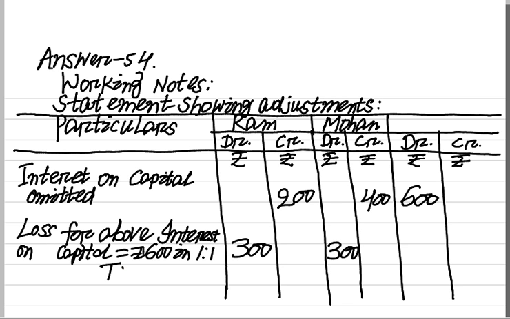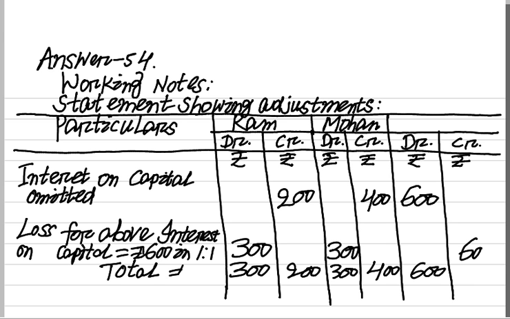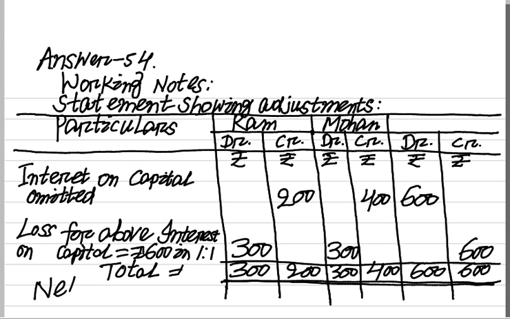Now this is the total of both debit and credit columns. 300 debit, 200 credit, 300 debit, 400 credit. Total is 600 for all. It is also 600 for the last two columns. Now this is the single line and this is the double line. This is closed. This is total and this is net effect.